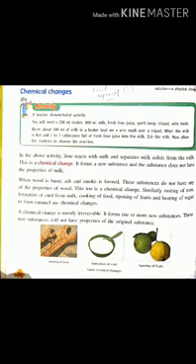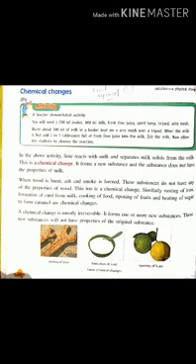As the name suggests, chemical changes are the changes which bring about a change in the chemical structure of the substance. In a chemical change, a new substance is formed from the substance which undergoes the change, and the new substance has properties completely different from the substance from which it is formed. That means in chemical changes, the changes occur in the chemical structure of the substance in order to form a new substance from the same substance. That is the reason we call them a chemical change.